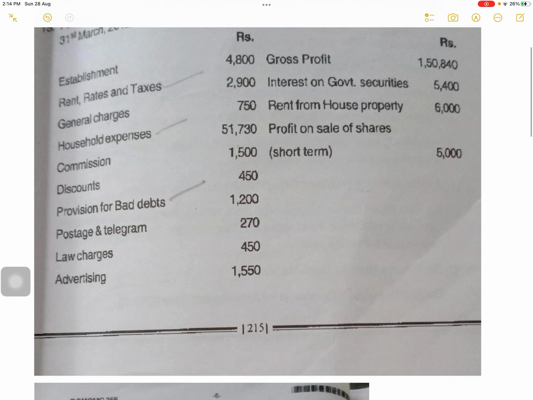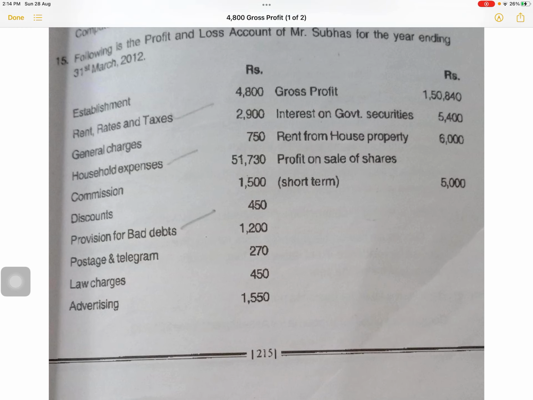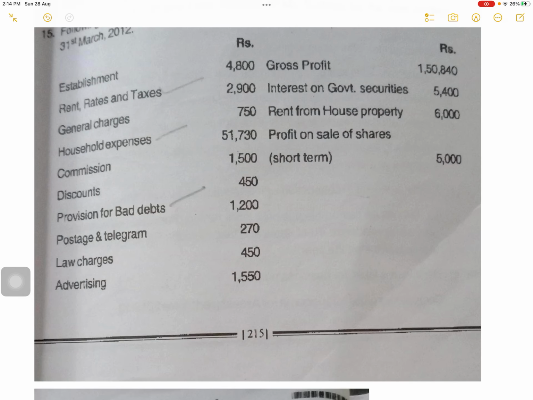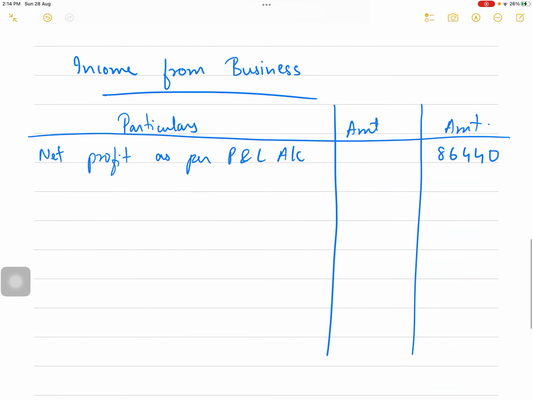Okay, so let's start. Establishment expenses allowed, rent, rates and taxes allowed, general charges allowed, household expenses, this is personal. Okay, so this will be disallowed. So household expenses you have to add back 51,730. So add expenses disallowed, expenses to be treated separately.